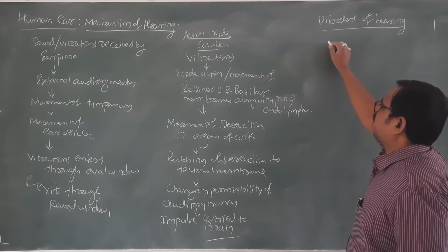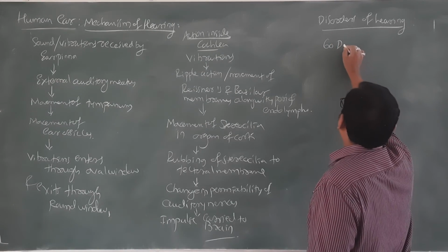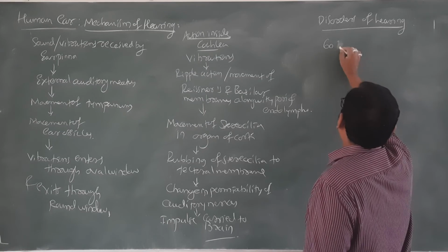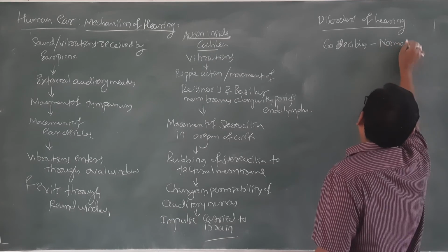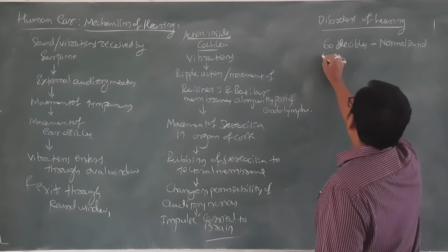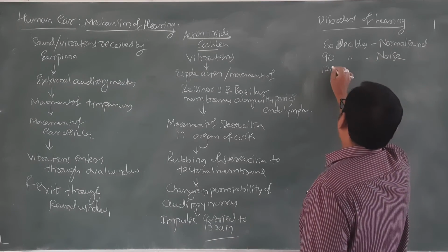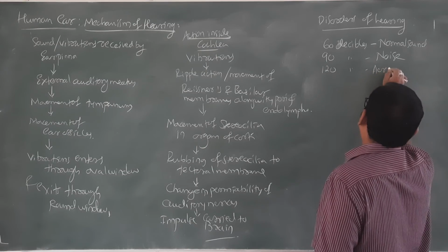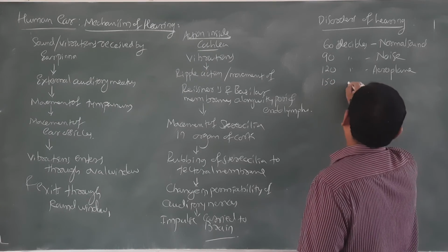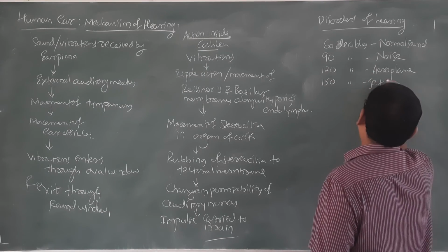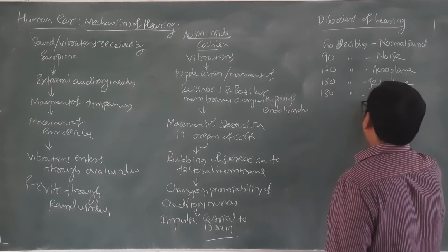Okay, so here the first one is 60 dB. 60 decibels is a normal sound. Now 90 decibels, it is a noise. 120 decibels, it is an aeroplane. Then 150 decibels, it is a jet plane or fighter jet. 180 decibels, it is a rocket.